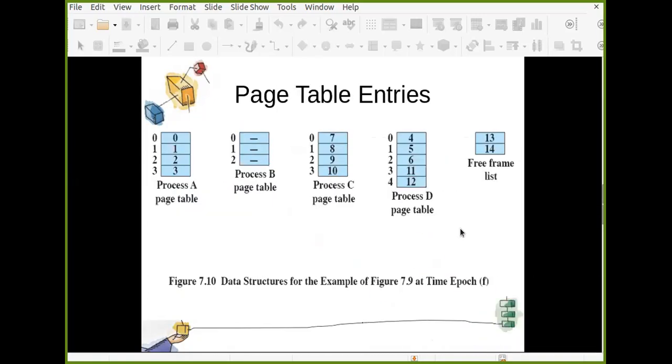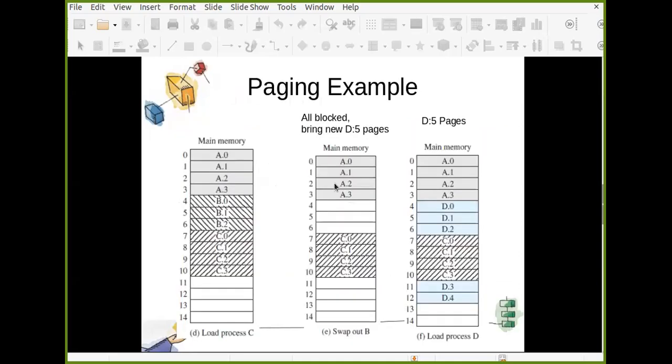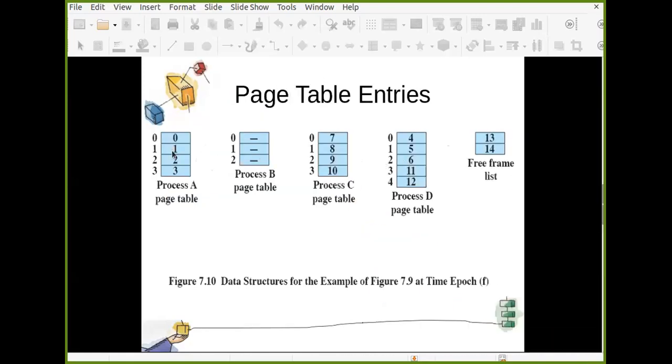And for that you require this page table entry. This is the page table for process A, and this is nothing but page number. So process A page number 0 is loaded in frame number 0. Is it so? Page 0 of process A is loaded in frame number 0. That is what it says.